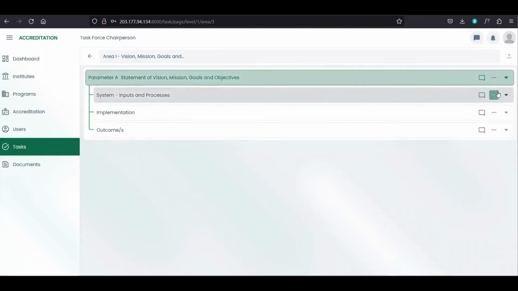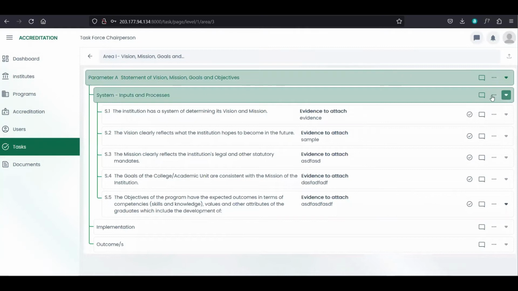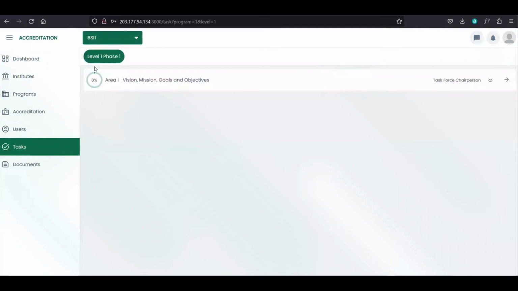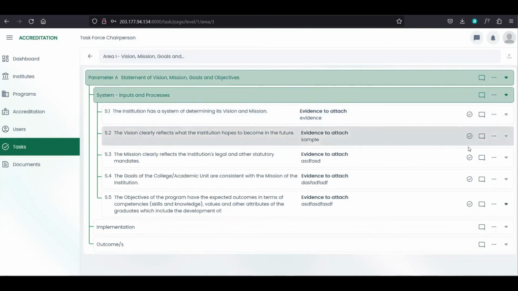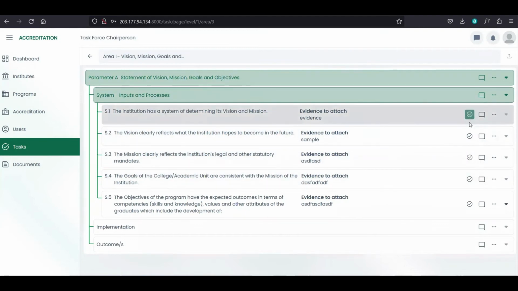So once we show more, makita to ang sub item, and then in here we have here the indicators. So the indicators, if your member has completed this indicator, you can click this mark as complete. So diri na to basihan ang ato ang area progress kaganina. So the basis of this progress is from this mark as complete button. So once you click this, mag-update na ang progress niya.